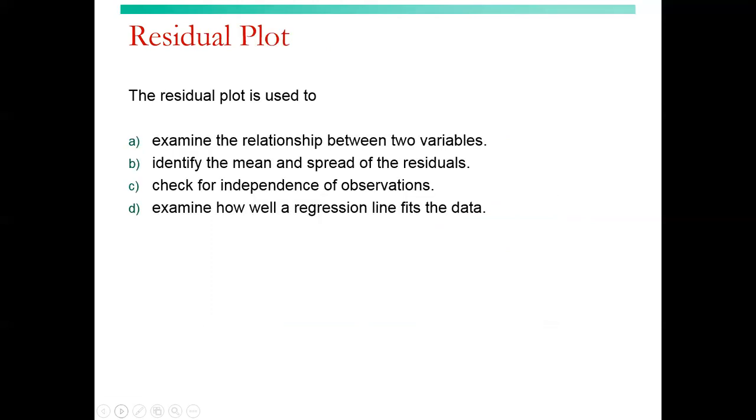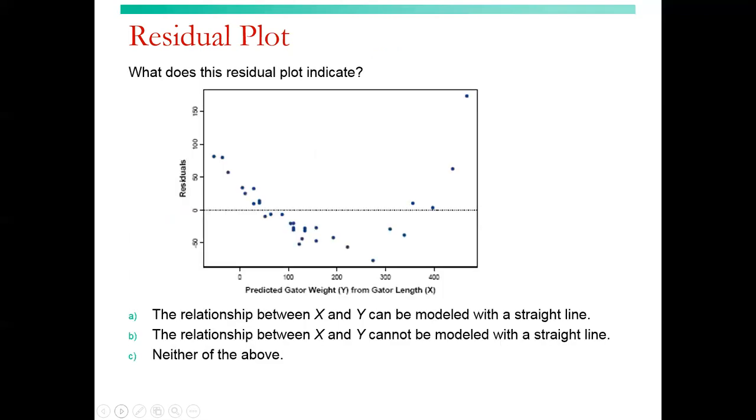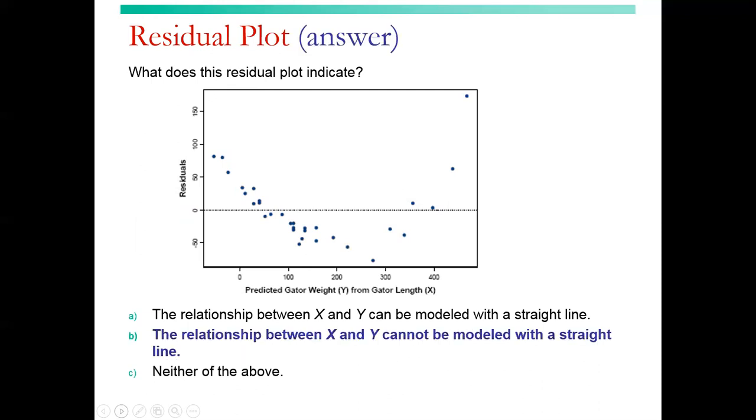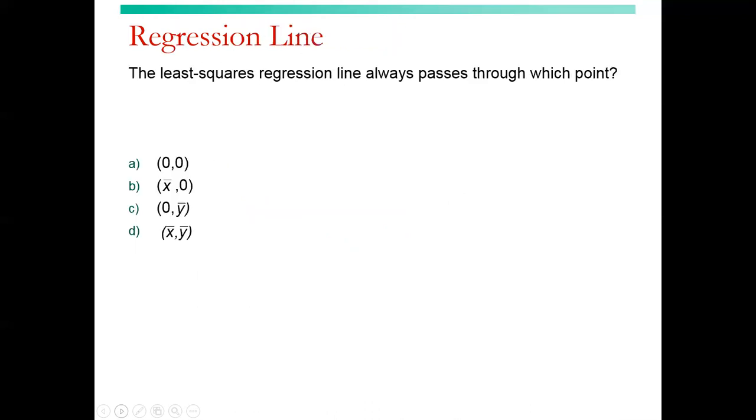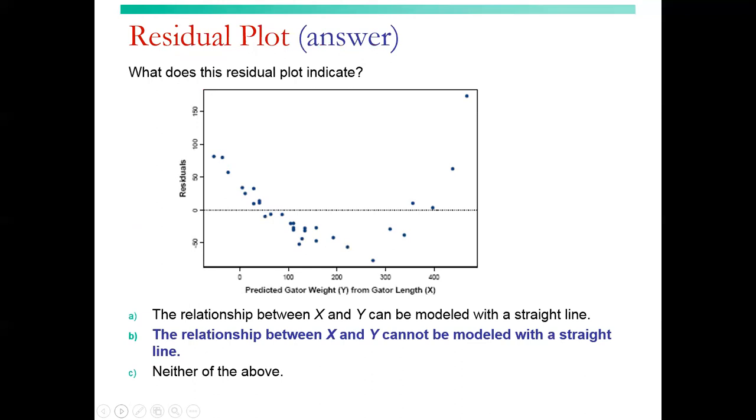The residual plot is used to examine how well a regression line fits the data. What does the residual plot indicate? The relationship between X and Y cannot be modeled with a straight line because this doesn't look scattered. This looks like it has a U shape. So this residual plot tells us our data is not modeled by a linear equation. The residual plot should be scattered and not forming any type of shape.